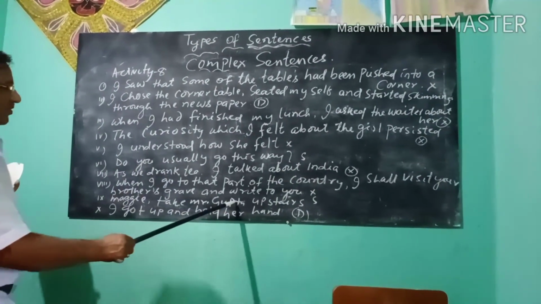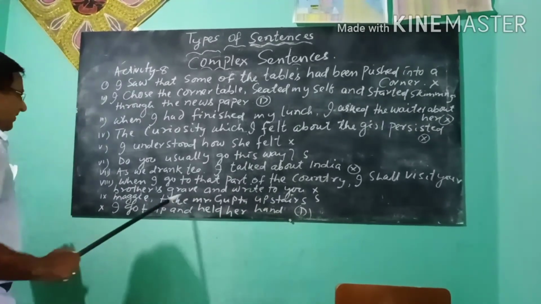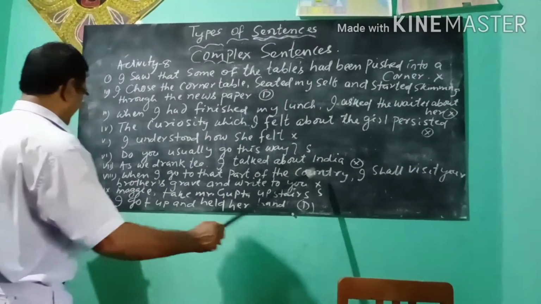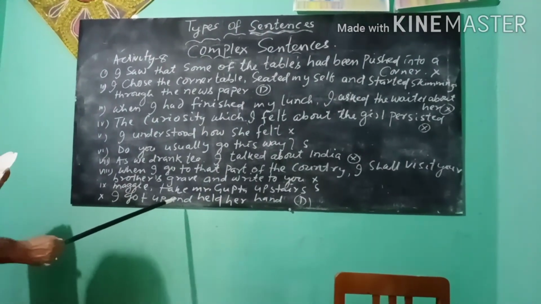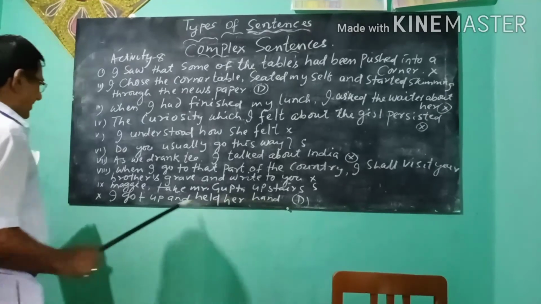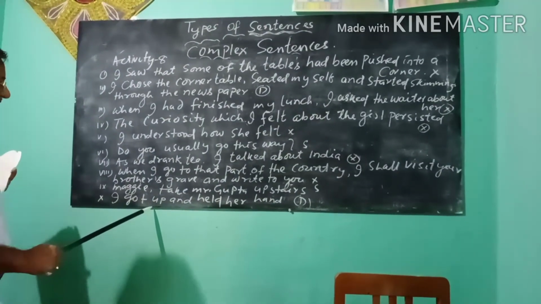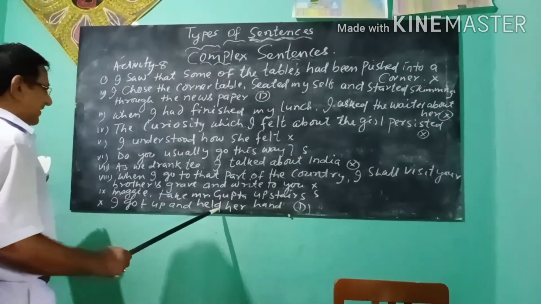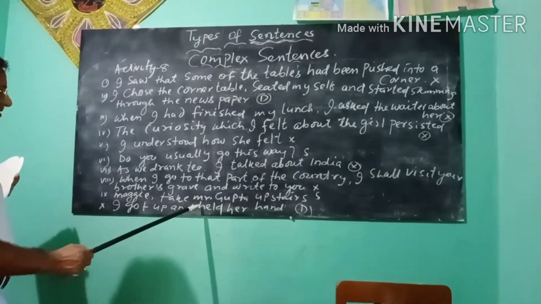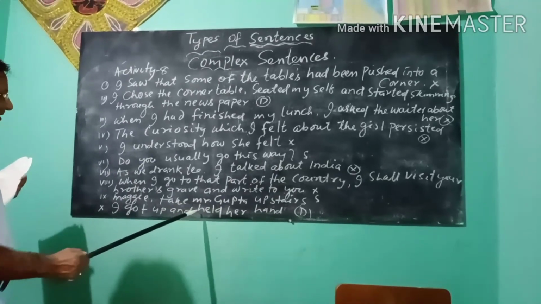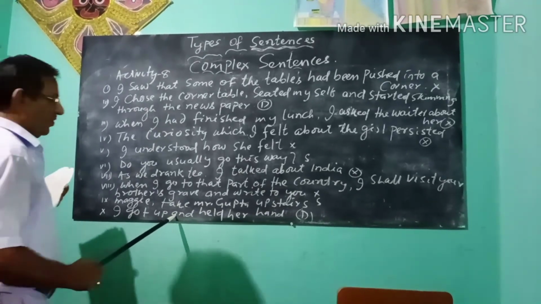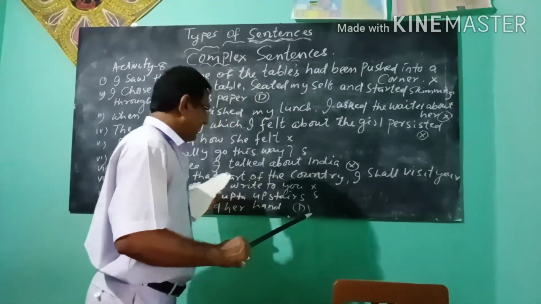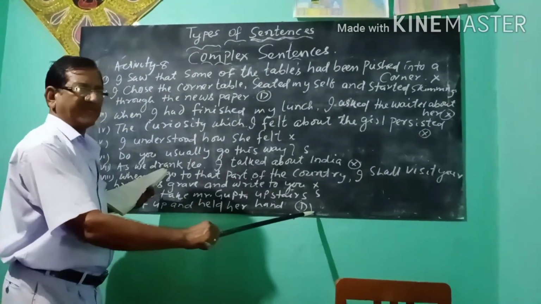Maggie, take Mr. Gupta upstairs. Here, take is the only finite verb, so it is a simple sentence. I got off and held her hand. I got off, main clause, independent clause. I held her hand, another independent clause. Here, these two independent clauses are joined by the coordinator and, so this is a compound sentence. You put B at the end of the sentence.